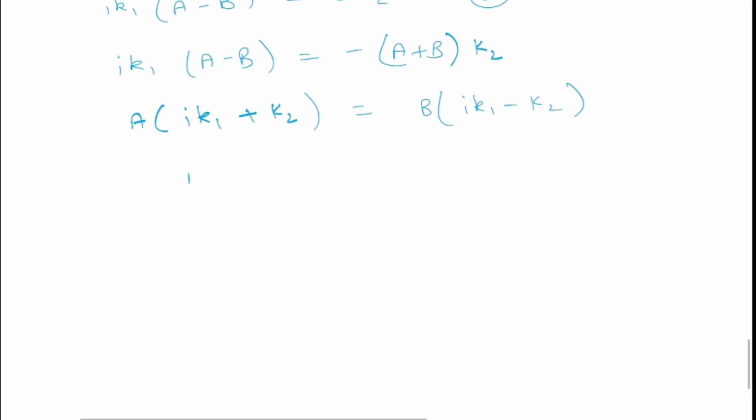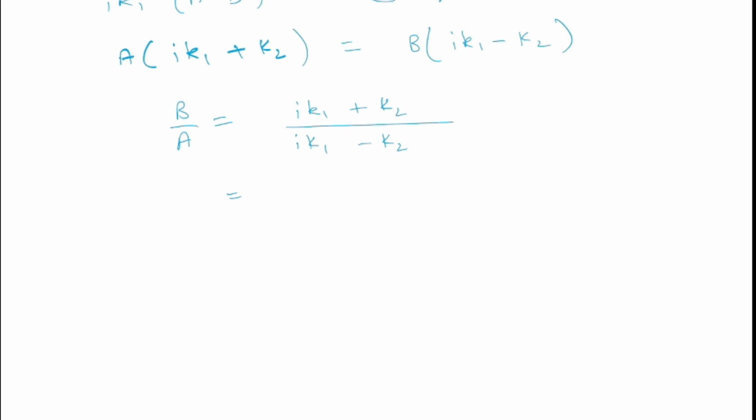So now from here we can find B by A. That comes out to be (i k1 plus k2) divided by (i k1 minus k2). Let's multiply denominator and numerator by minus i. So what we get is (k1 minus i k2) divided by (k1 plus i k2).